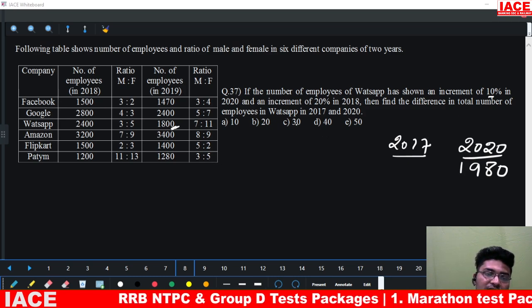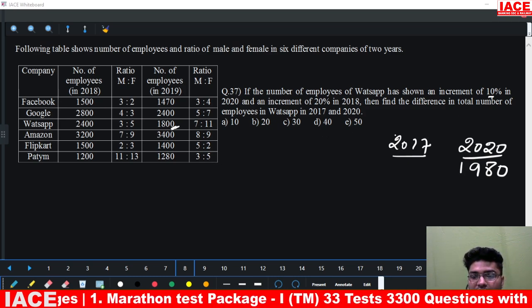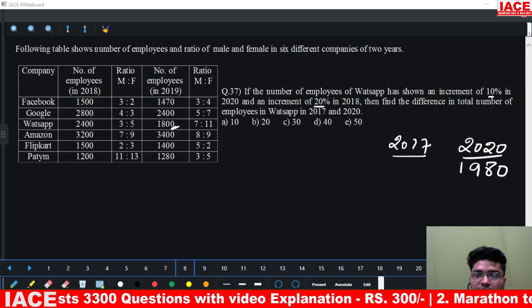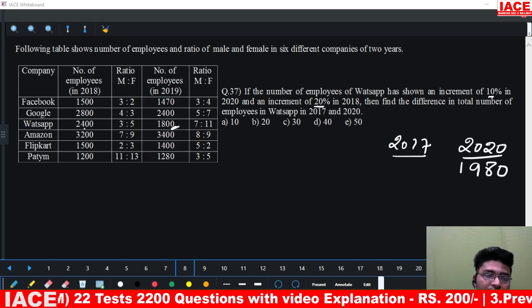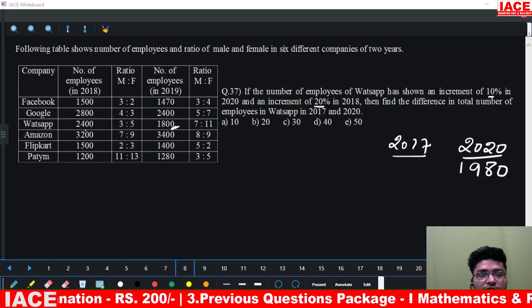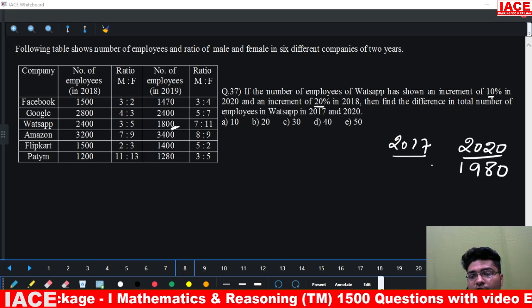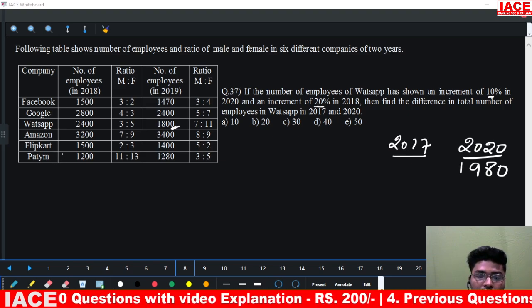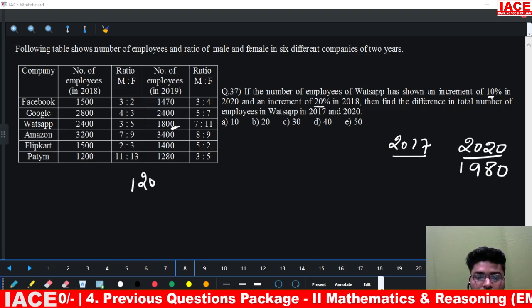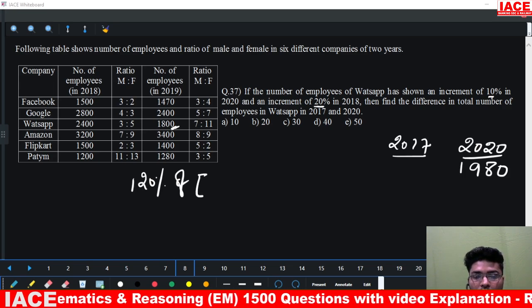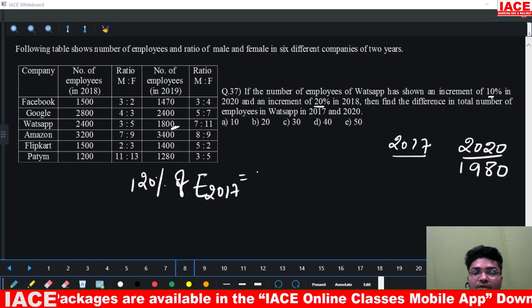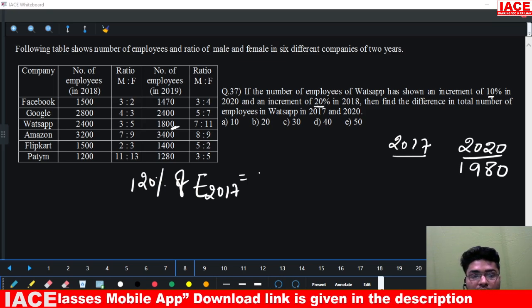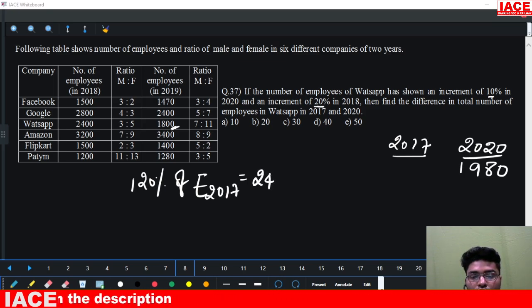Next, coming to 2017. Compared to 2017, in 2018 the increment was 20 percentage. That means in 2018, we have 2400. What is this 2400? 120 percentage of 2017. 120 percentage of employees in 2017 is equal to the employees in 2018. How much is that? 2400.